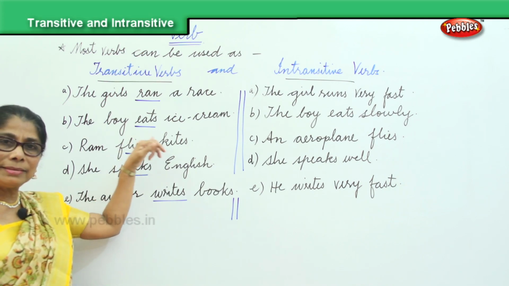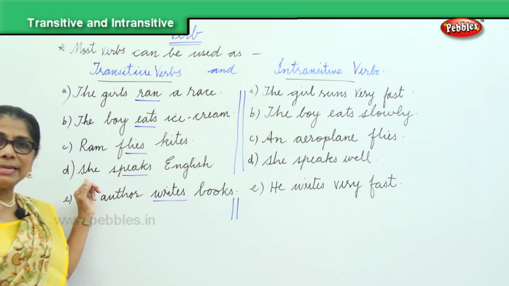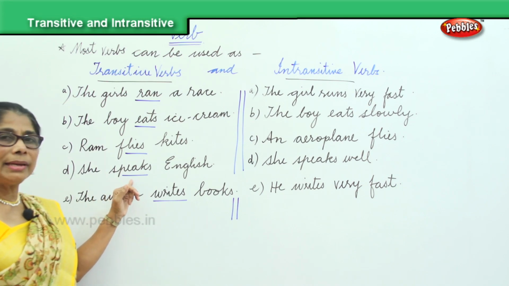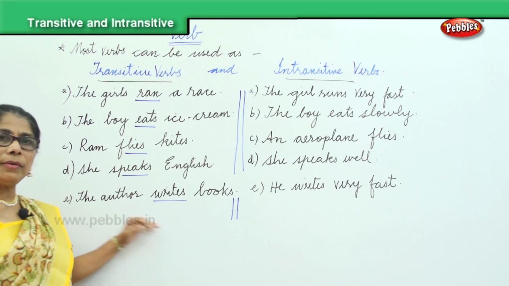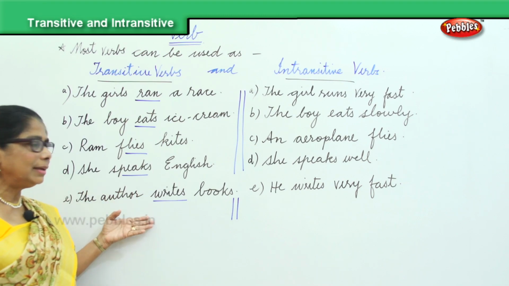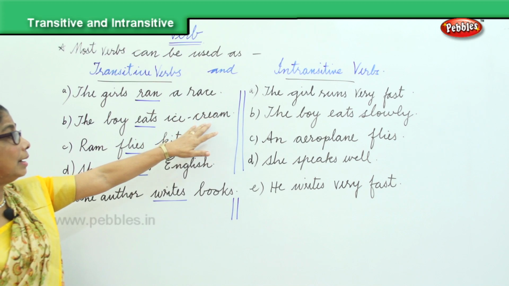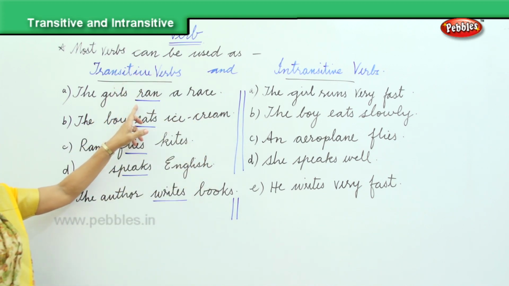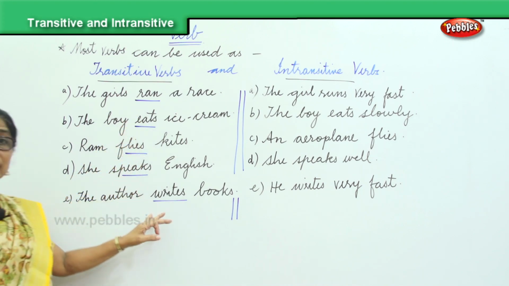To complete the sense, you need kites. The subject here, she, the transitive verb needs an object, English, what she speaks. The author writes what? He writes something. He writes books. So objects, race, ice cream, kites, English, books, all these help the transitive verbs ran, eats, flies, speaks and writes.